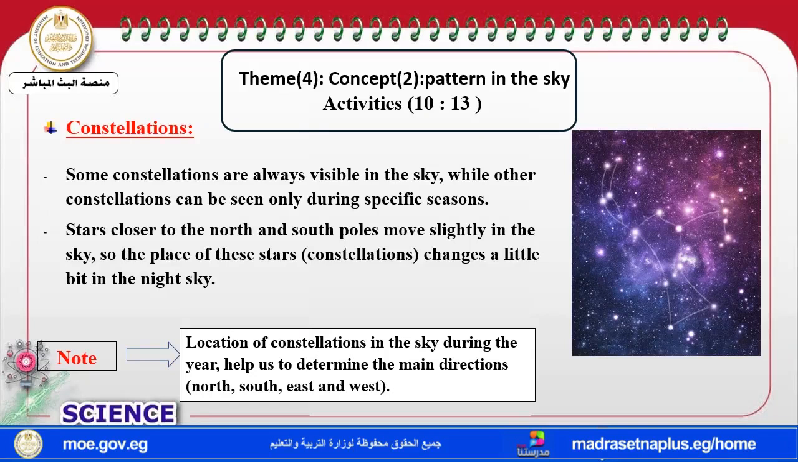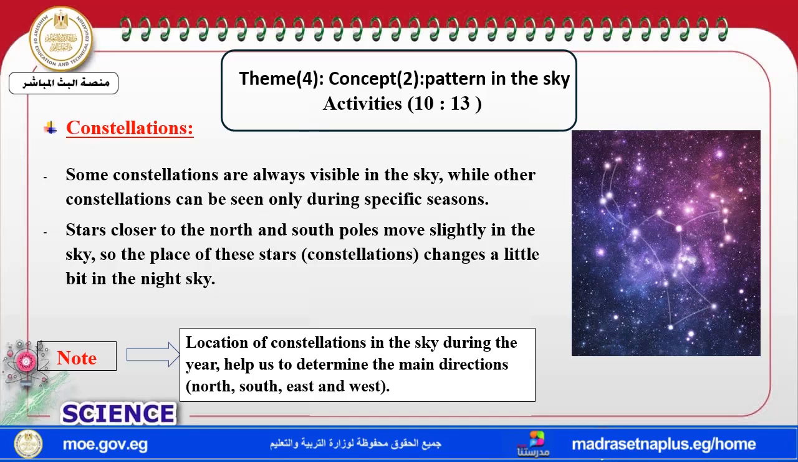And there are stars in the sky. A group of stars is called what? Called a constellation. All of these are patterns in the sky, which is the title of our lesson. And some constellations are visible in the sky, while other constellations can be seen only during a specific season.